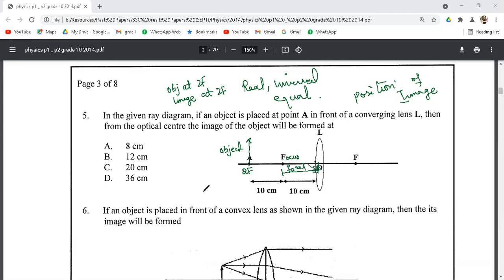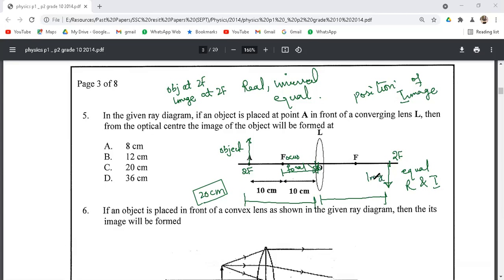Object is placed 20 centimeter from the converging lens. So the position of image will also be at 2f. This will be the point 2f, and image will be formed like this. So this image will be equal in size. This is real and inverted, and the distance of this image from the lens will be equal to the distance of object from the lens.